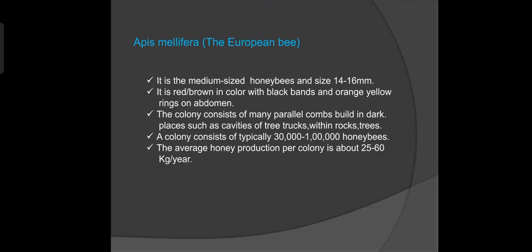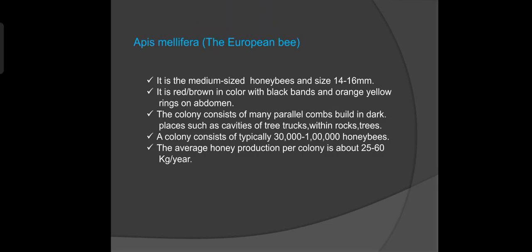The colony consists of worker bees numbering 30,000 to 1 lakh individuals, and the average honey yield is about 25 to 60 kg per colony per year. If the flowering is very high and well maintained by the beekeeper, the honey production per colony may increase up to 150 to 160 kg per colony per year.